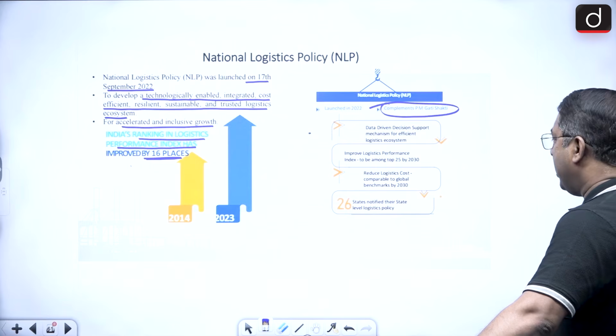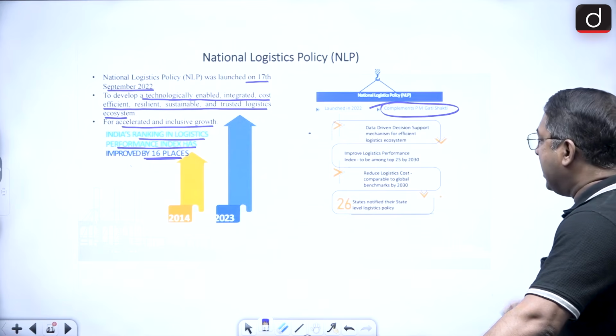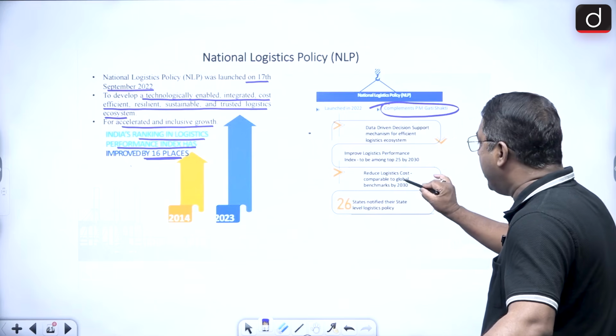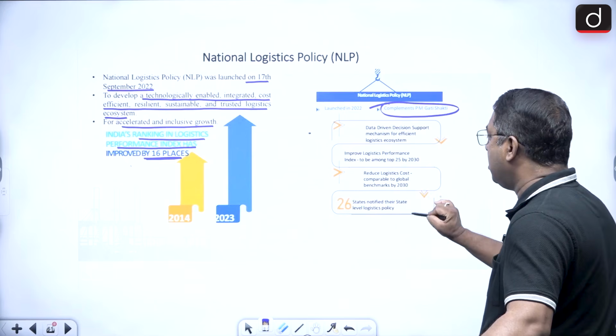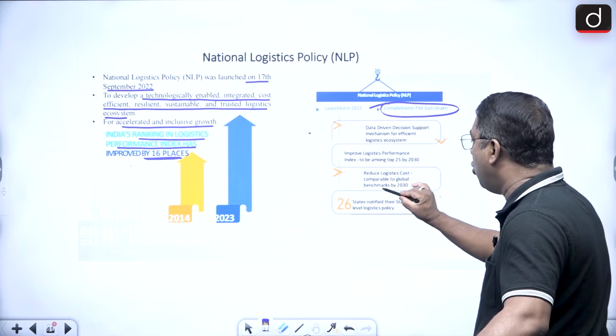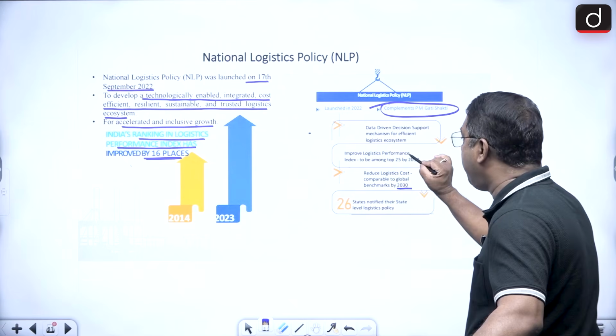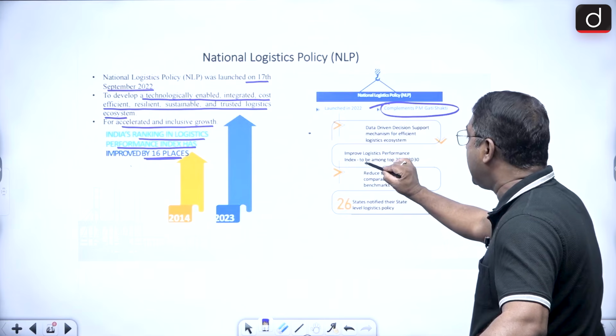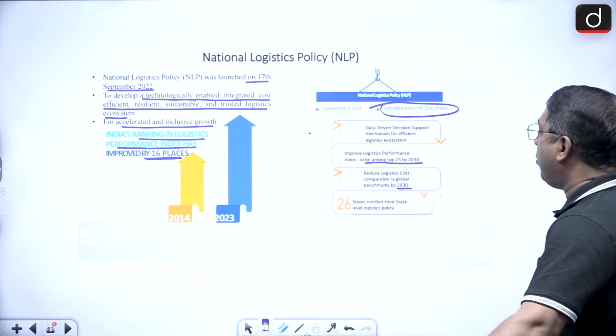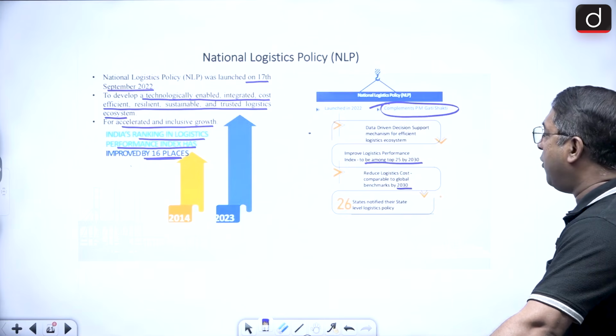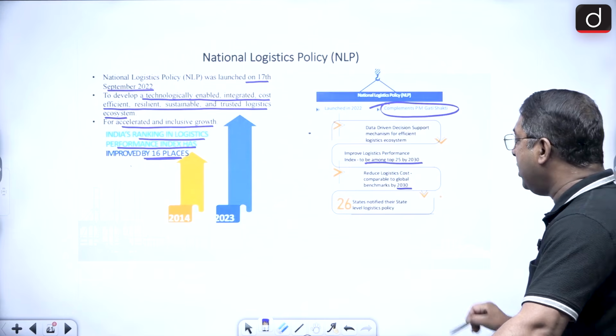Okay? So that is very, very important. And the main aim is to reduce the logistics cost to a level comparable to the global benchmark by 2030, and to improve the Logistics Performance Index to become among the top 25 logistics performance countries by 2030.